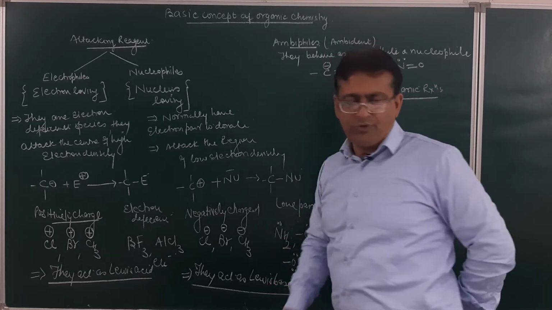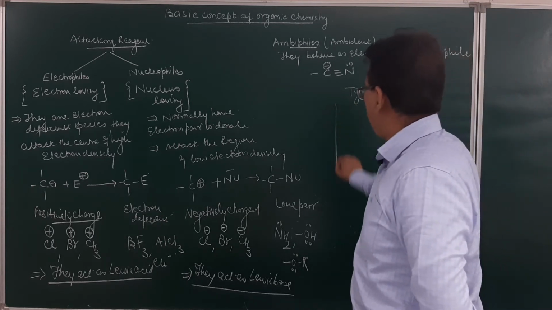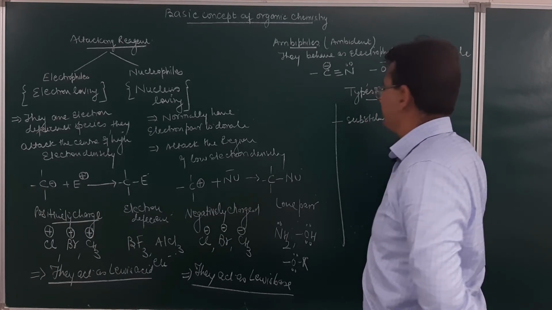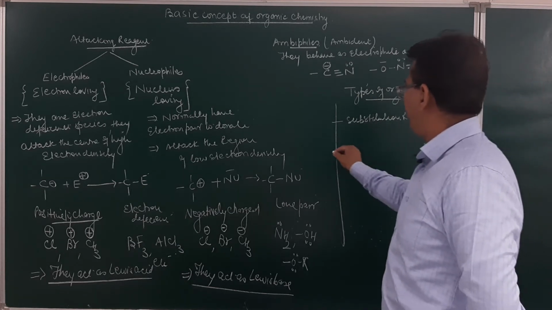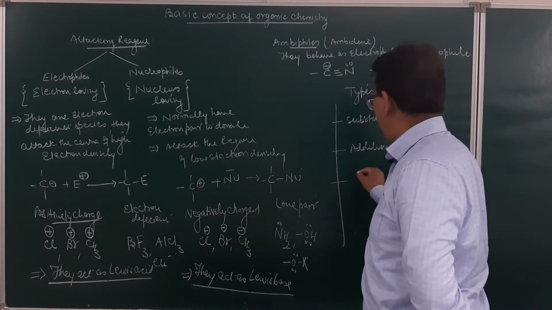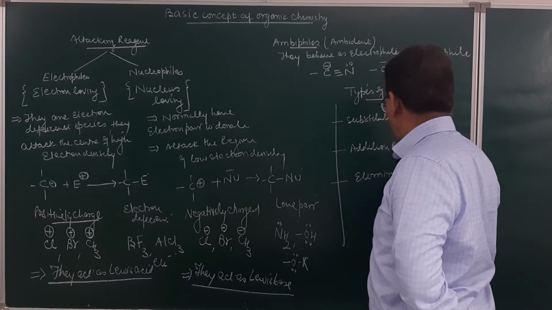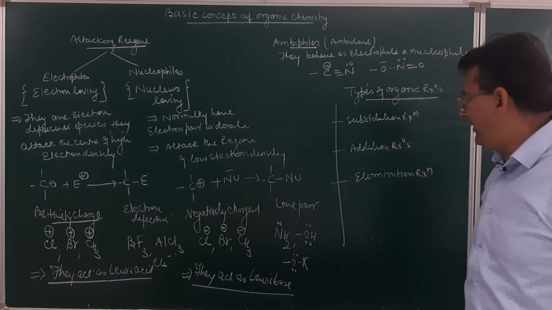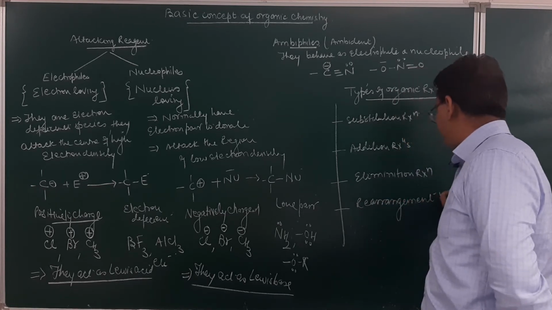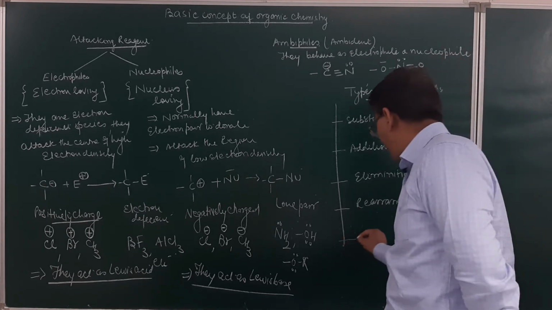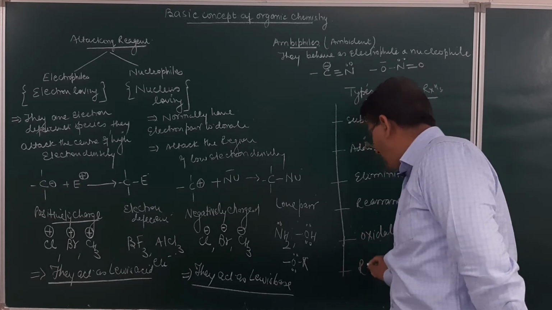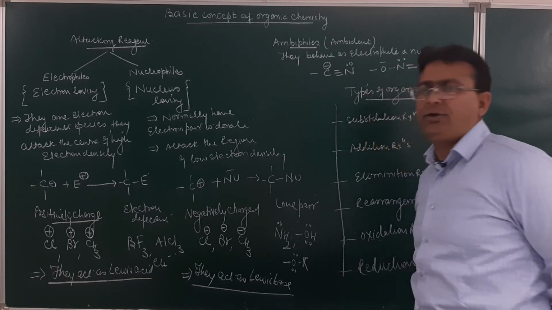Now students, as far as the various types of organic reactions are concerned, this can be substitution reactions, then addition reactions, then elimination reactions, then rearrangement reactions, then oxidation reactions, and then reduction reactions. Oxidation and reduction will be discussed when we come across these reactions in the topic.